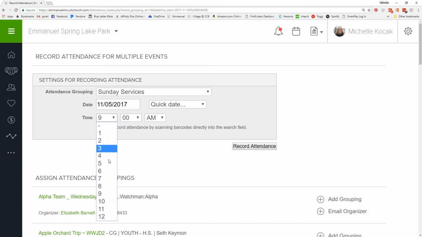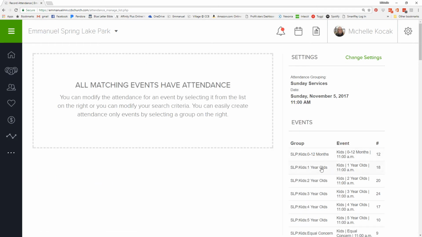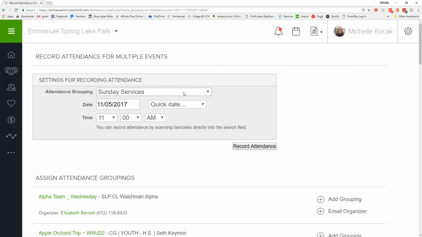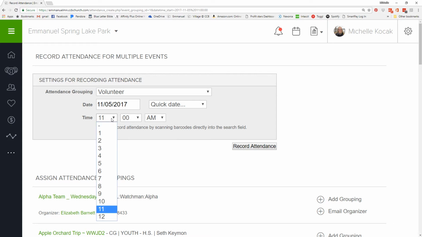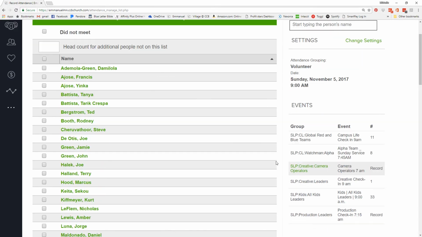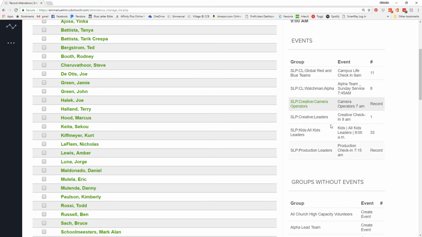After you've done the 11 a.m. service and you've been able to record all of the data on the side, for that one, you can click Change Setting. Then we're going to go into our volunteer count. To do volunteer count, you're going to click the volunteer grouping, and we're going to start with the 9 a.m. service. You'll notice over here we have a smaller list, and there's check-in for our volunteers. There's a 9 a.m. for Campus Life. Watchmen will be the same for both services and show as 8.